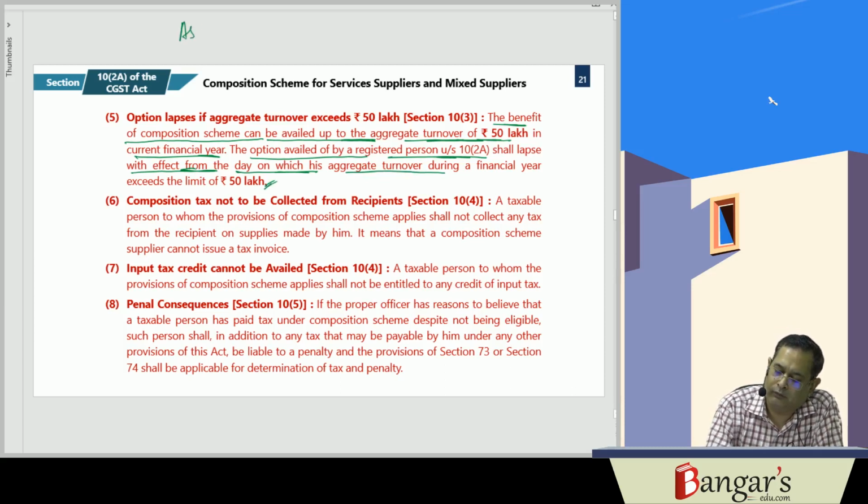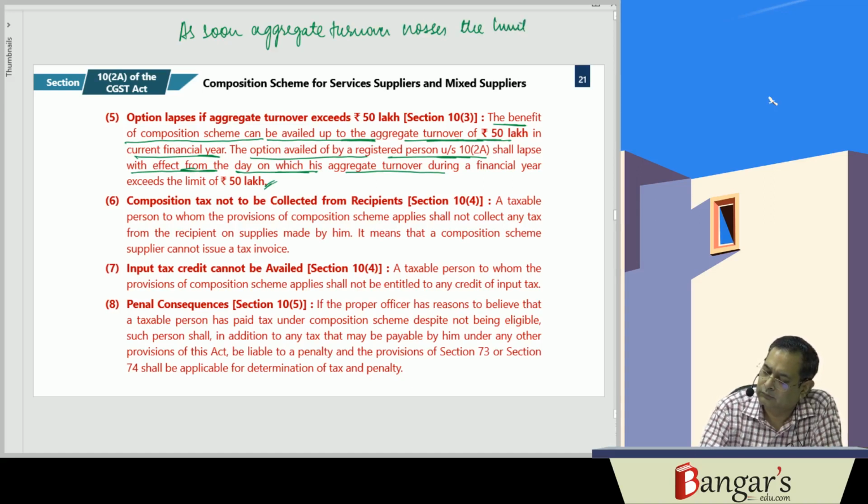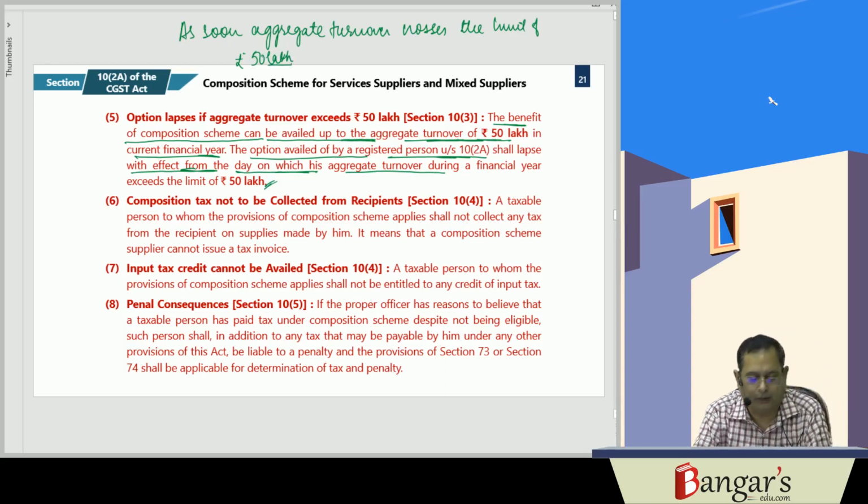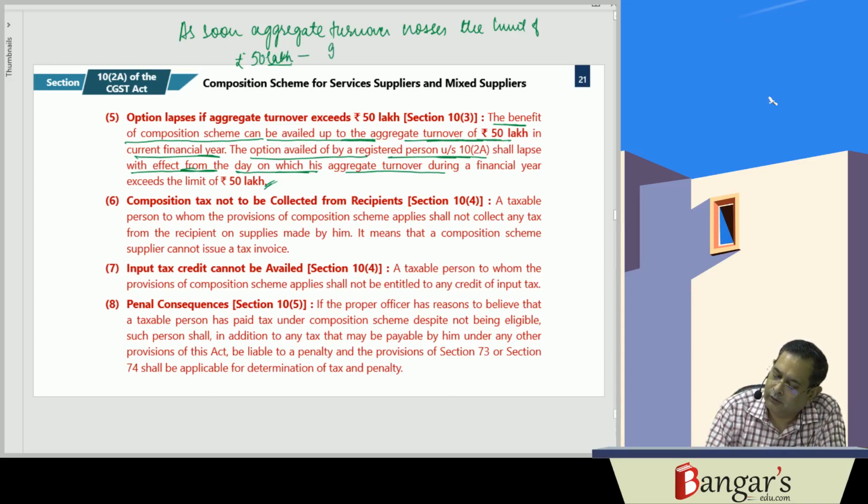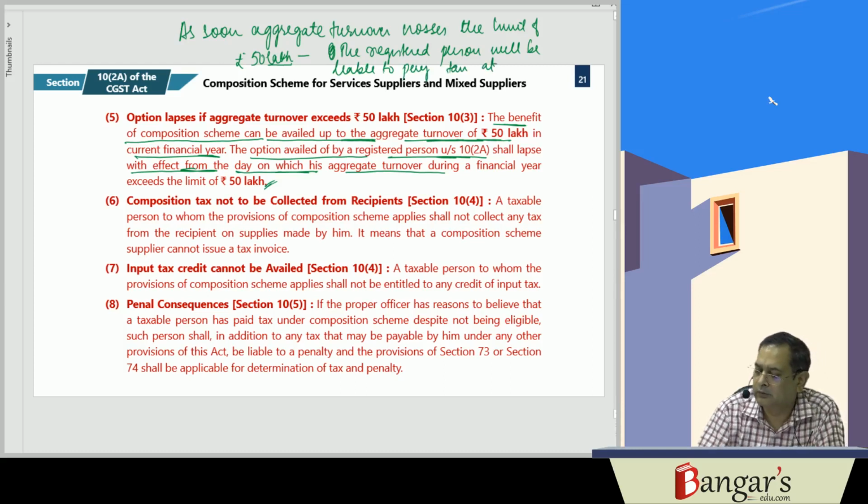So as soon as the aggregate turnover crosses the limit of rupees 50 lakhs, in such case the registered person will be liable to pay tax at normal rates.